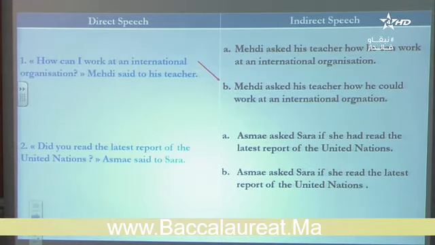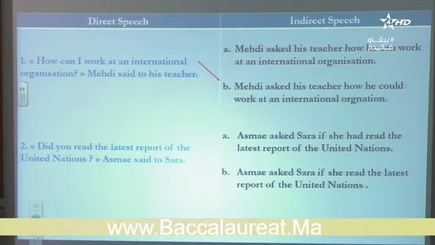Let's go. A. Asma asked Sarah if she had read the latest report of the United Nations, if she had read, or B. Asma asked Sarah if she read. So is it if she read, past simple, or if she had read, past perfect? Okay? Yes, you're right.